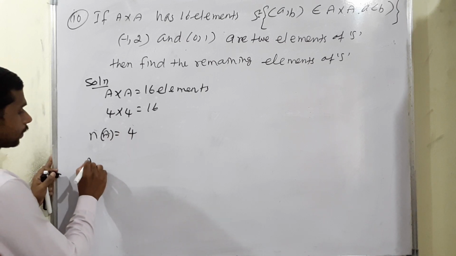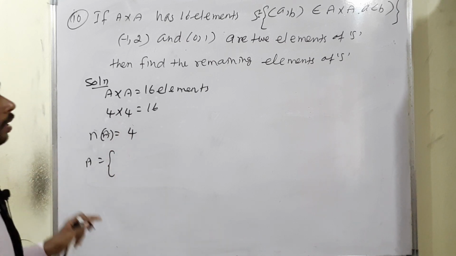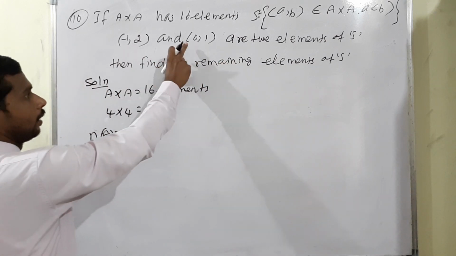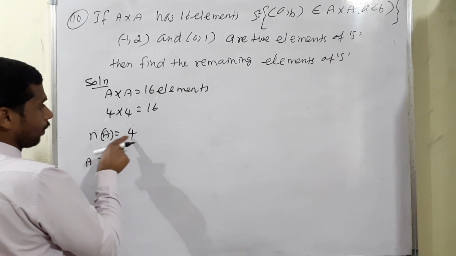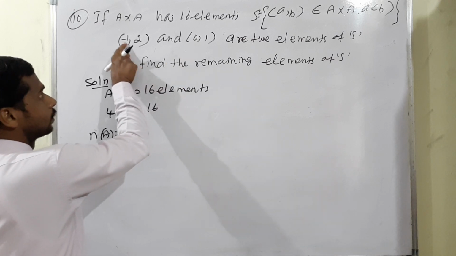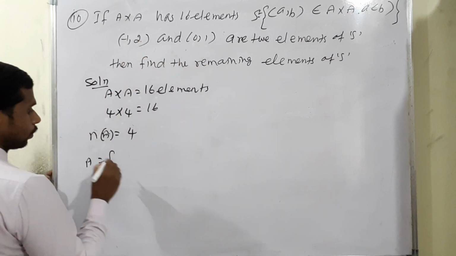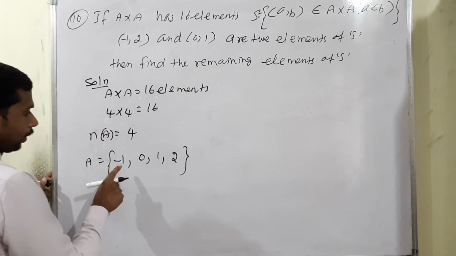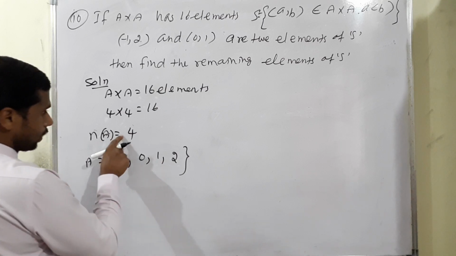So what are the elements actually? A is the set for the given condition, and definitely this set is possible with the number of A equal to 4. So we can write minus 1, 0, 1 and 2. That is 1, 2, 3, 4. Therefore the number of A is equal to 4.